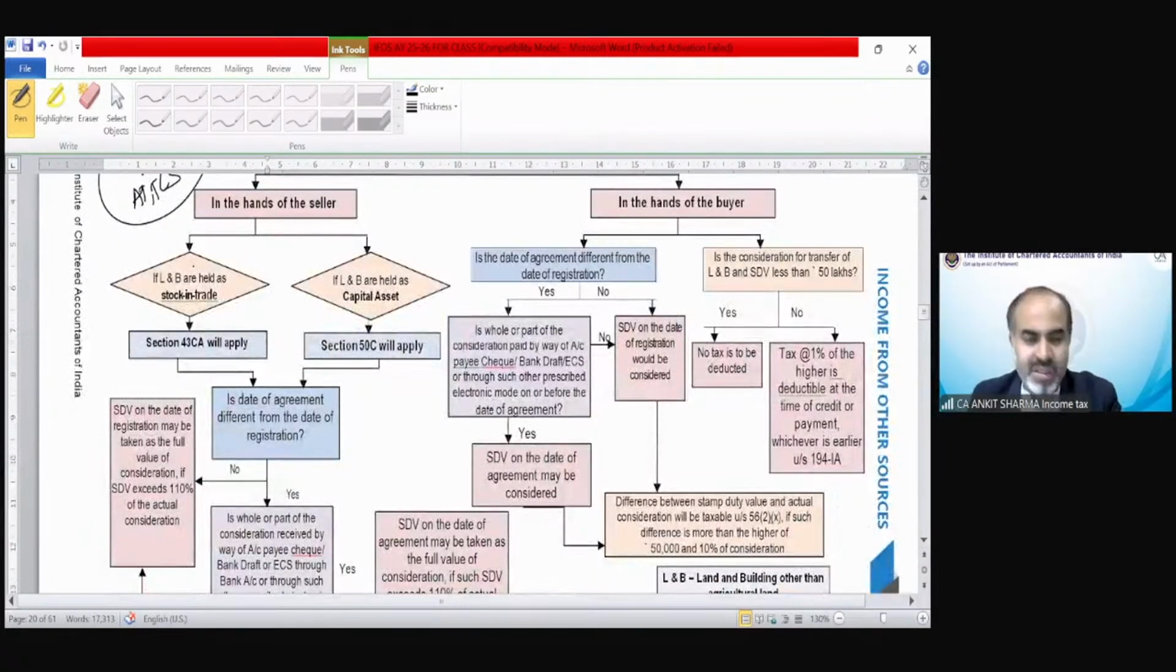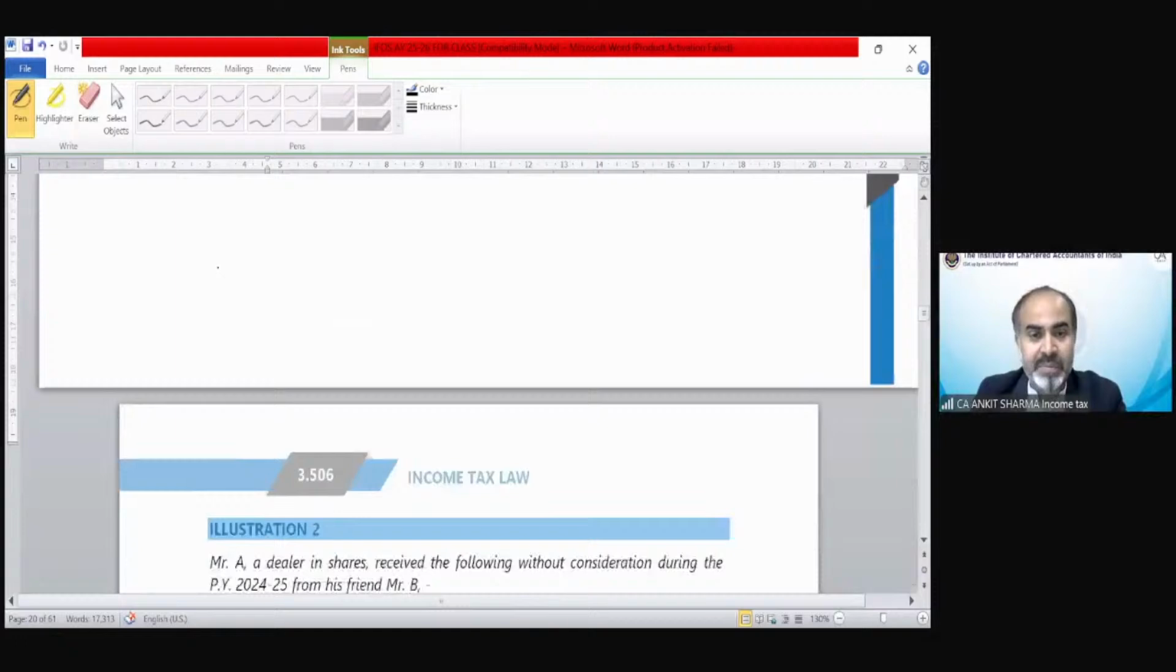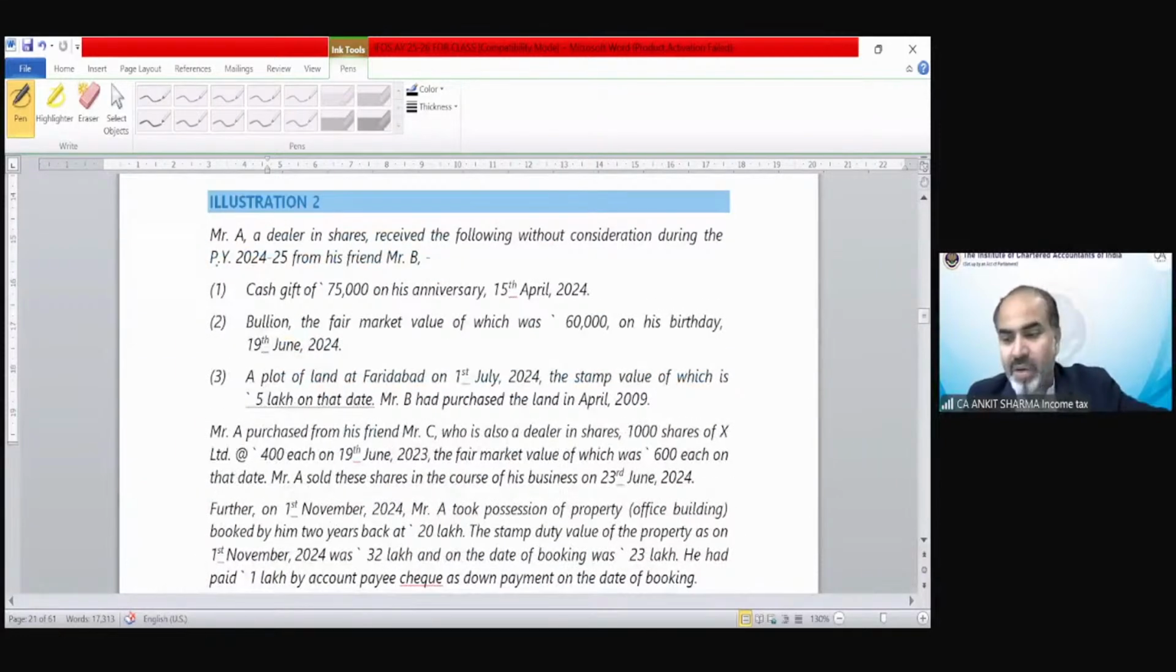Or we do not need to discuss this provision separately, because when we discuss the TDS provisions, you will be able to understand this diagram automatically. Because some TDS rates have been mentioned, which we should understand, or we will be able to understand when we cover the TDS concept. Now, illustration number 2.